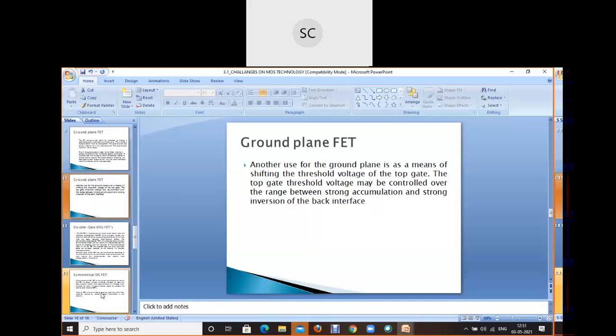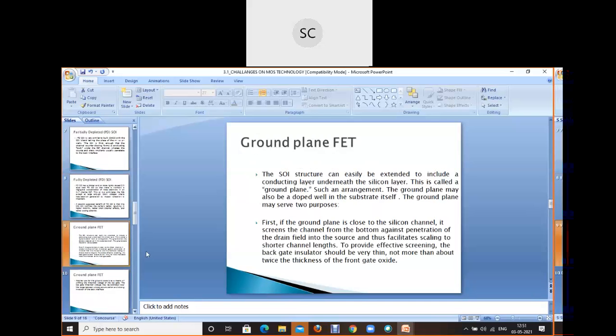Now next come the double gate FETs. Is it clear? In the ground plane, you have to keep in mind that in my FET structure I extend a conducting layer underneath the silicon layer, and that is going to be doped well in the substrate itself also. And why am I doing it, what is the purpose? The ground plane is close to the silicon channel, so it screens the channel from the bottom against penetration of the drain field into the source. So it facilitates scaling of short channel length. That is one benefit, and by this it provides effective screening, back gate insulation and all.